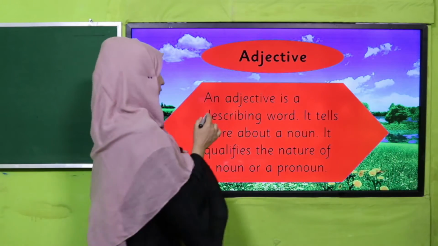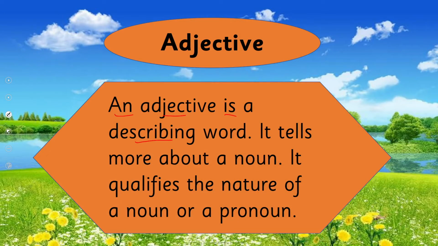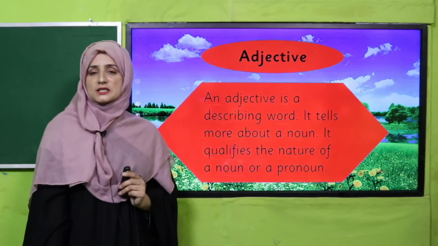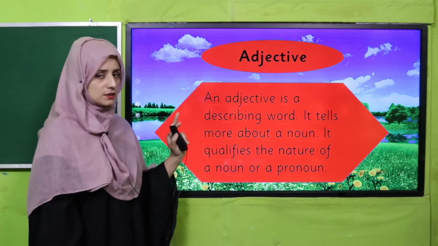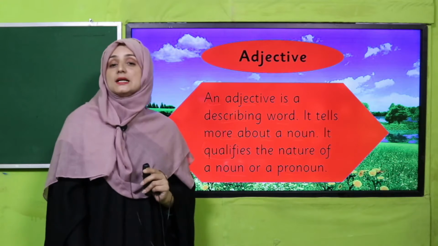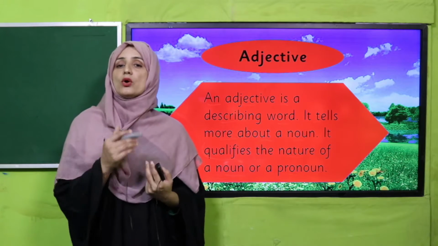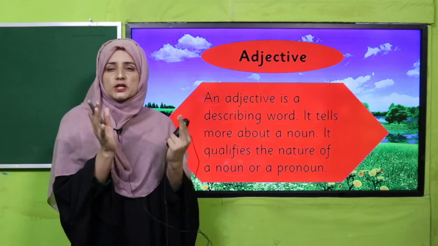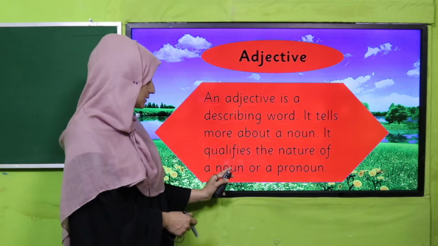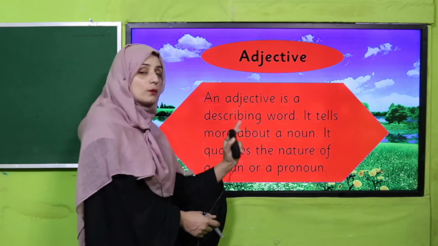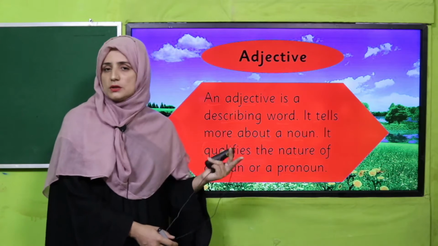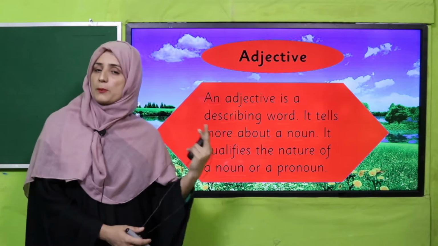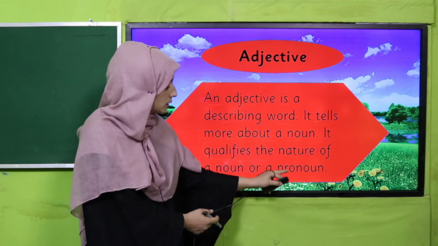What is an adjective? An adjective is a describing word. It tells more about a noun. It qualifies the nature of a noun or a pronoun. My dear teachers and my dear students, already we have discussed this before also. Adjective always tells us more about a noun, which type of noun that is. It will qualify a noun or a pronoun. So what is a noun? Noun is a naming word, and when we replace a noun, this is called a pronoun.